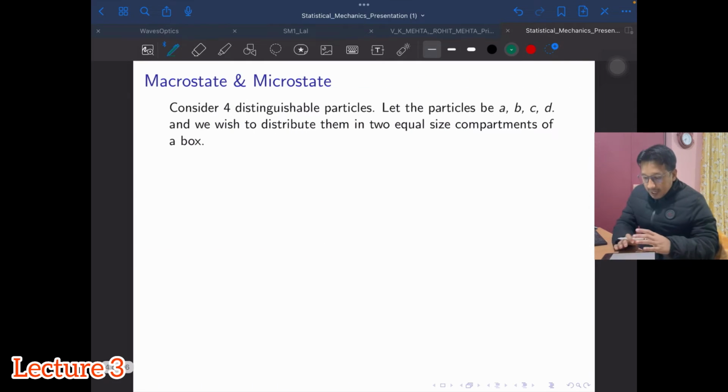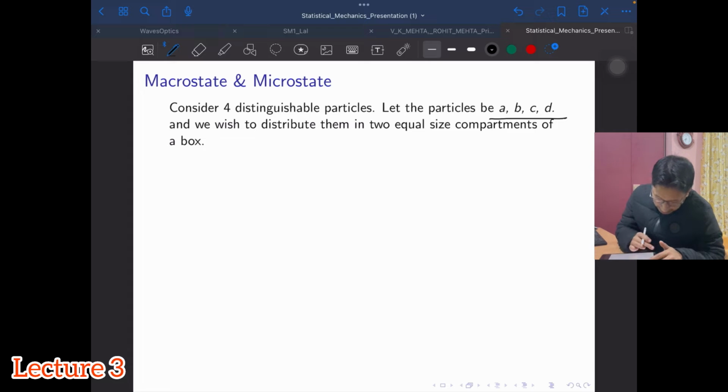So let's take an example where I will consider 4 objects, A, B, C, D, and we wish to distribute them in 2 equal size compartments of a box. Here again, I have just extended the earlier example a little bit. I have increased the number of particles.